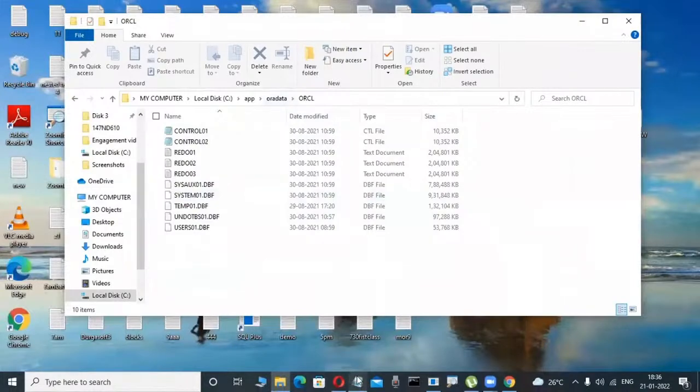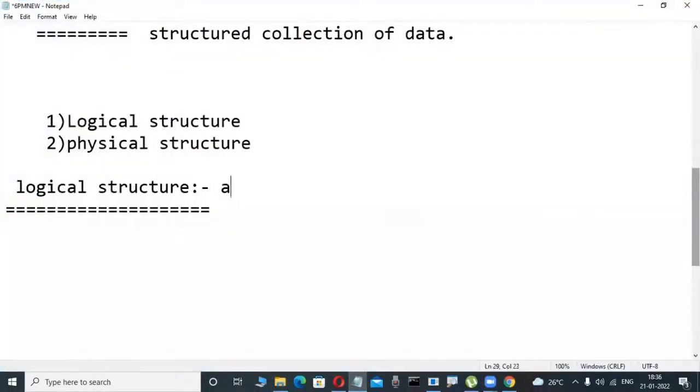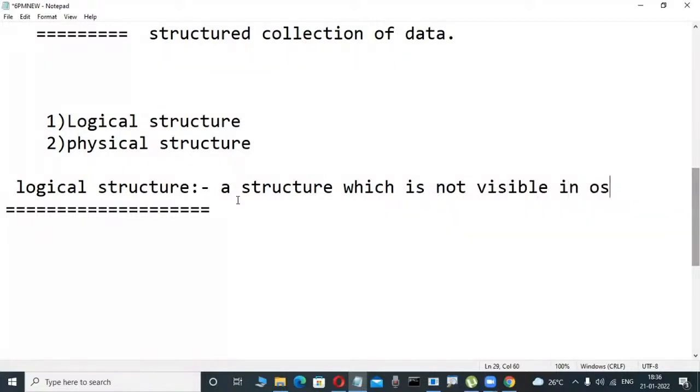That's why what a logical structure means, don't write it: a structure, a database structure, don't worry, a structure which is not visible in the operating system, in OS, is called a logical structure of the database. That's why you are creating a table also, we are unable to view it in the C drive, D drive like that only.